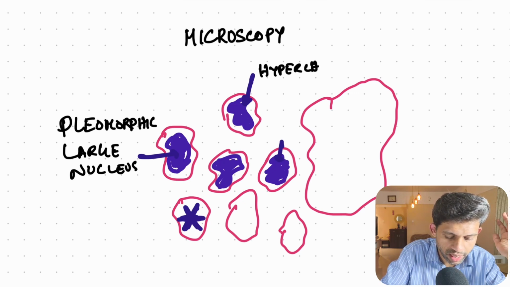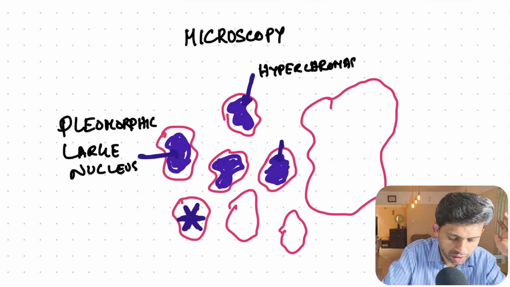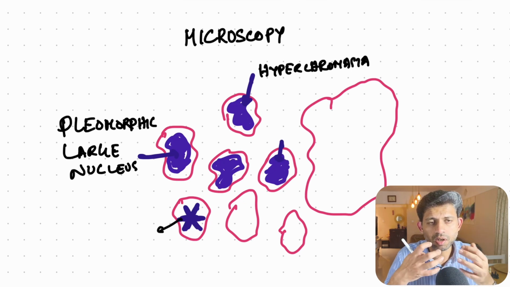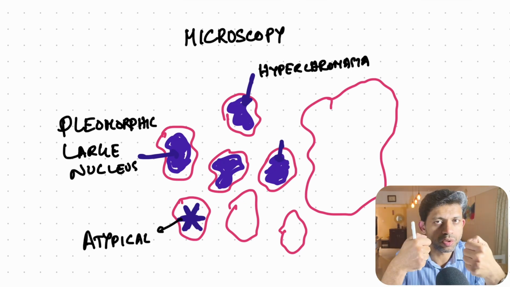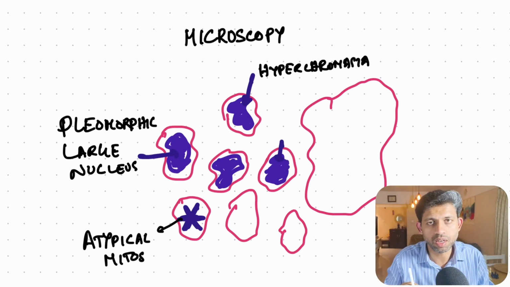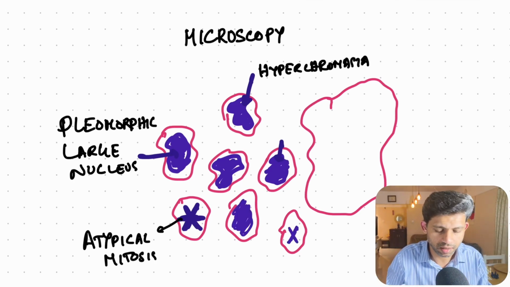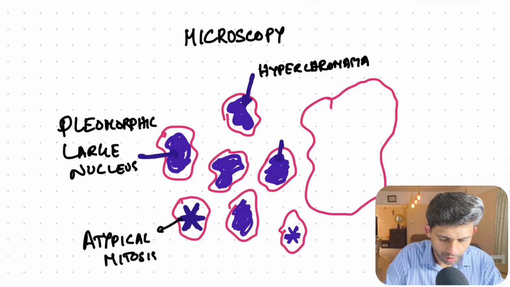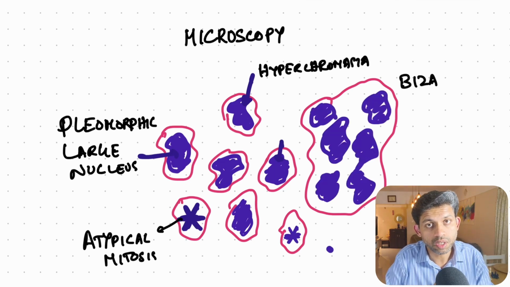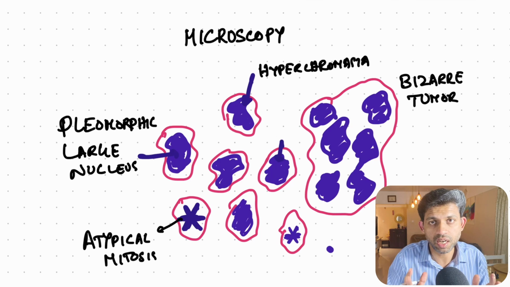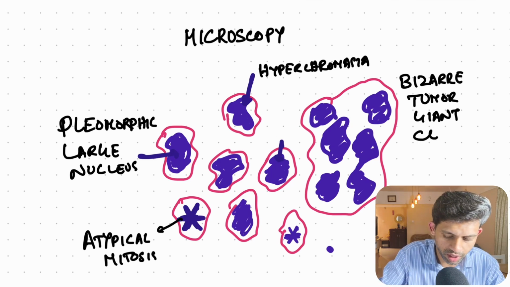Usually you can see atypical mitosis, which basically means instead of a usual mitosis where chromosomes divide into two, you may see a multipolar arrangement like this, like a star bursting. Along with these, you may see tumor giant cells, which are bizarre and large and multinucleated.